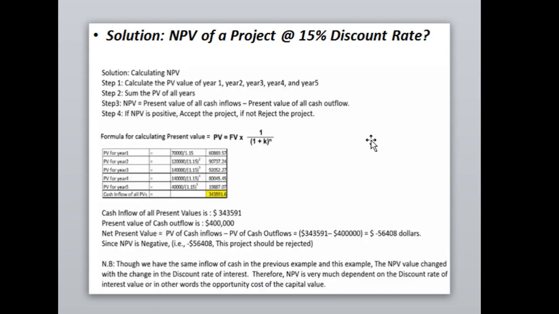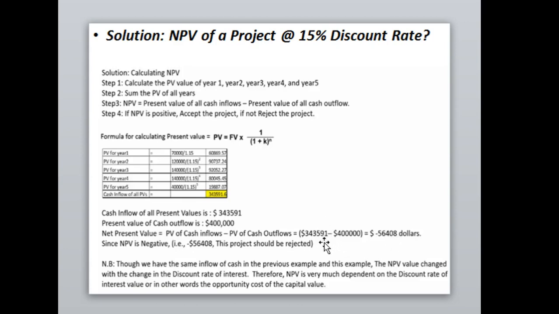Definitely there will be a different answer using 15% for K. So you will find the present value of all cash flows will be 3,43,591. Now look at the initial investment you made in the IT project, it was 4 lakh rupee. So 3,43,591 is well below the initial investment. Definitely the NPV will be negative, and the negative value will be 56,408.